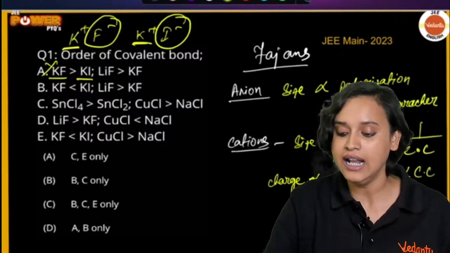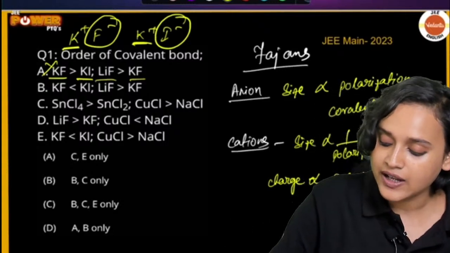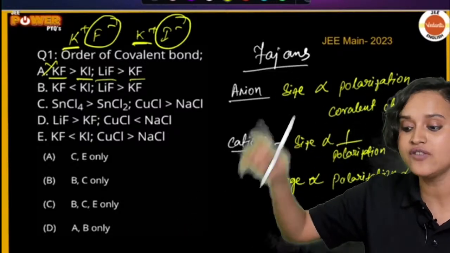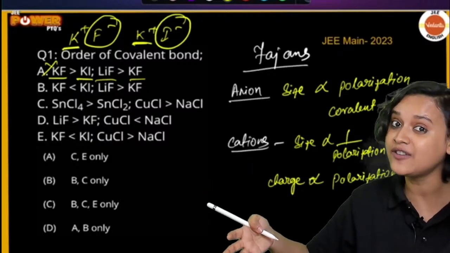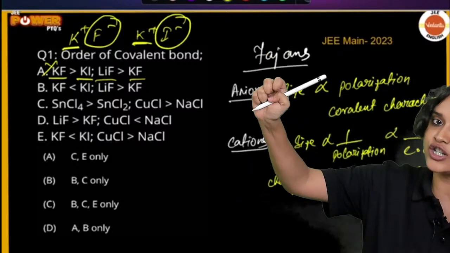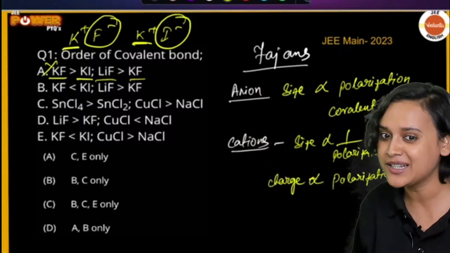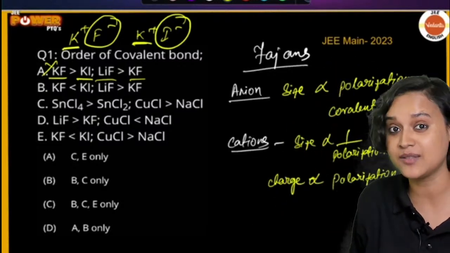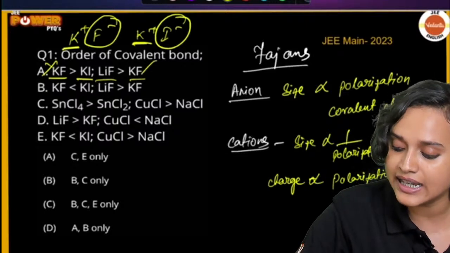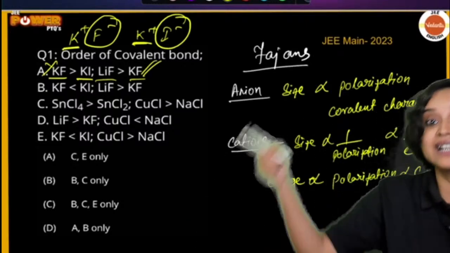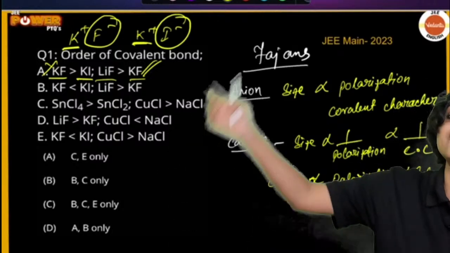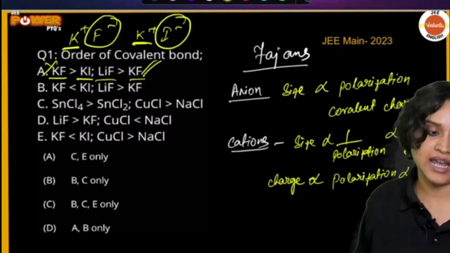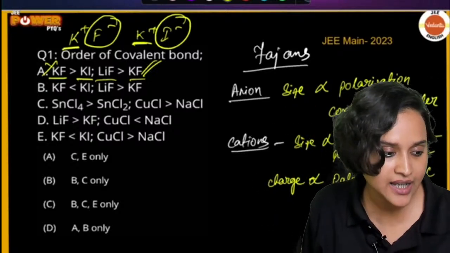Now let's talk about LiF and KF. In this case, the anion is similar; in both you have fluorine. Now the cations are different: lithium in one place, potassium in the other. Which has a smaller size? We have lithium, sodium, potassium. Lithium has a smaller size. So this is true: LiF will have a greater covalent character than KF. Understanding everybody? Great.